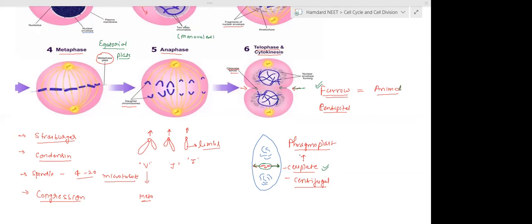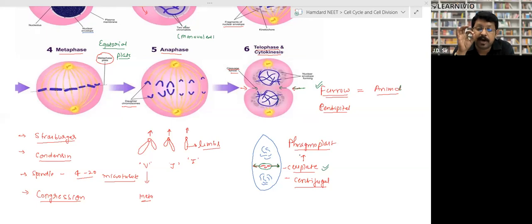So the protoplasm of the animal cell divides by the formation of a furrow, but the protoplasm of the plant cell divides by the formation of a cell plate. That is the difference between cytokinesis of plant and animals. The rest of the things are the same.